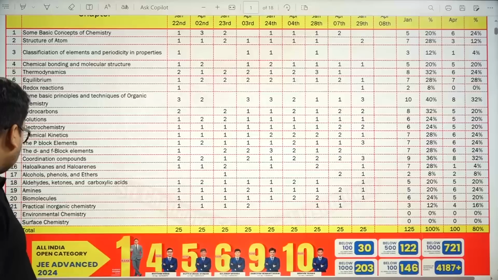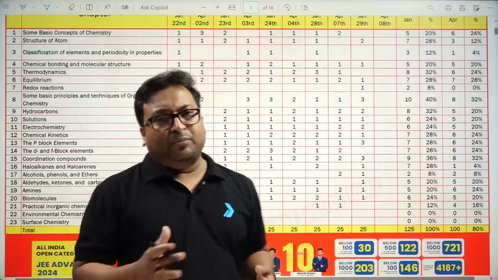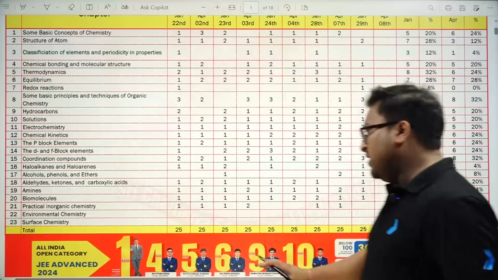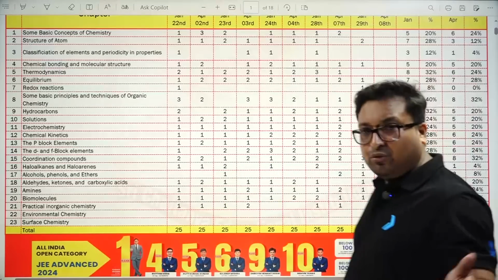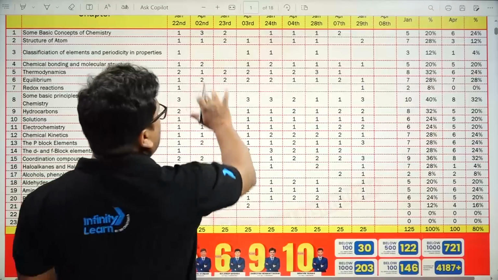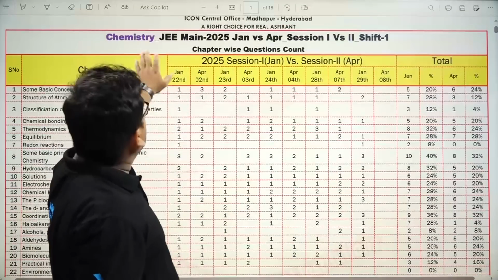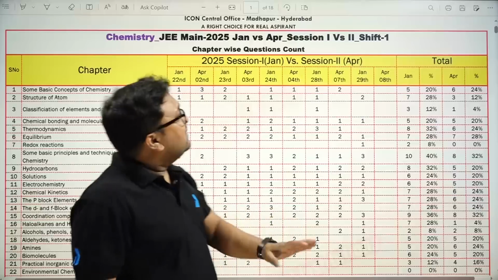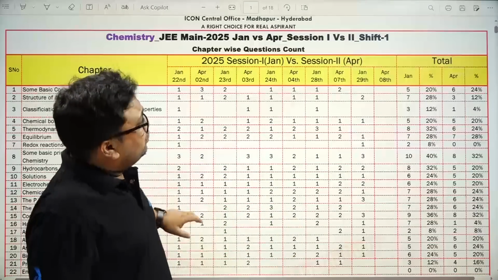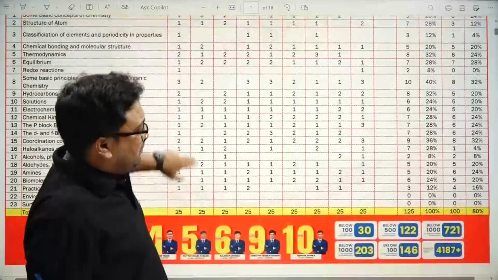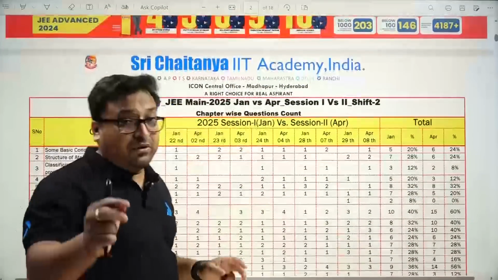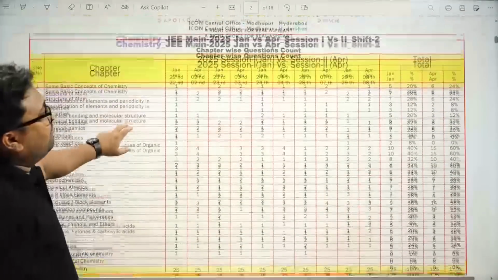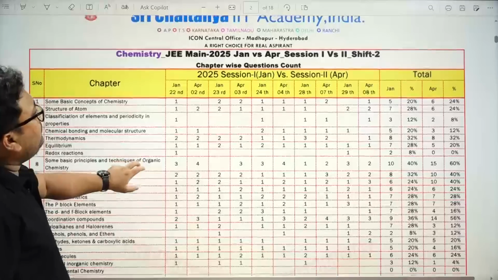And environmental chemistry and surface chemistry, although these topics are deleted from the JEE Mains syllabus, so they don't have any questions in both shifts. So this is the analysis of JEE Mains 2025 January versus April session, shift 1. Now we will compare shift number 2. Let's see the weightage of chapters.